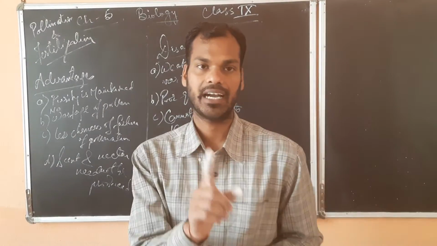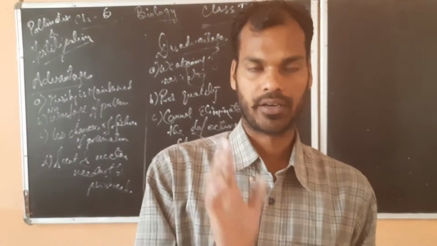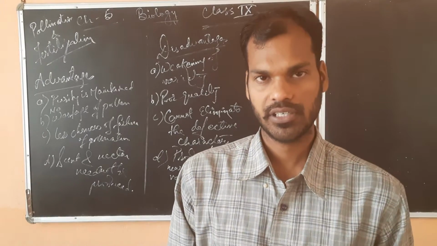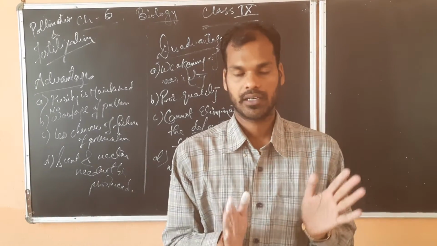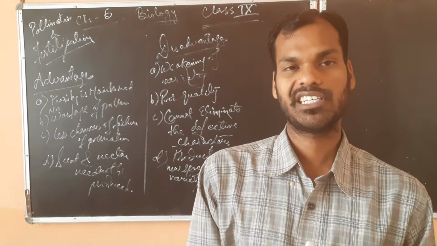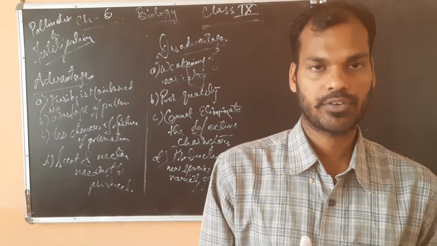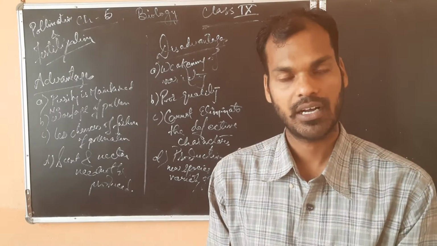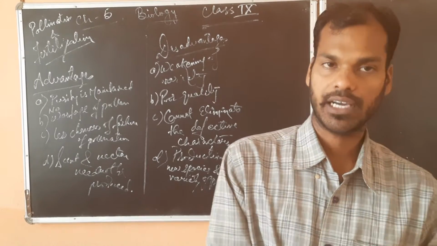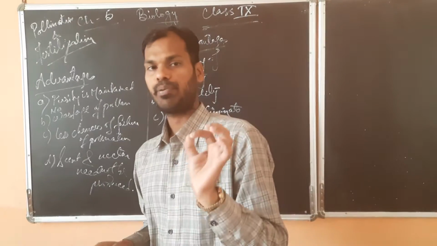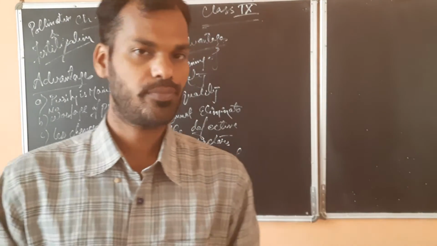Remember this thing, the plant should be only one. In case of self pollination, again I am telling, the transfer of pollen grains to the stigma of the same flower or another flower of the same plant is called self pollination.